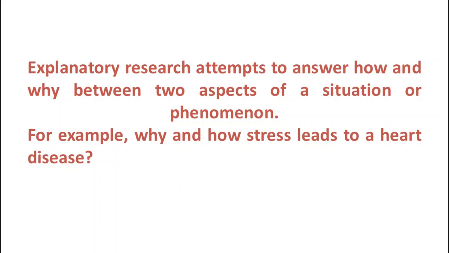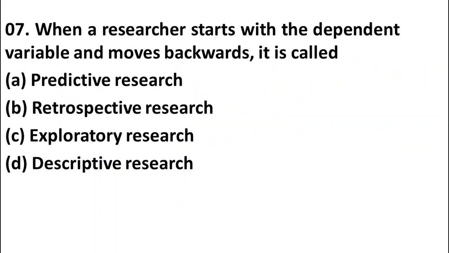The next question is, when a researcher starts with the dependent variable and moves backward, it is called option A predictive research, option B retrospective research, option C exploratory research, option D descriptive research. Friends, when a researcher starts from dependent variable and moves backwards, this type of research is known as the retrospective research.